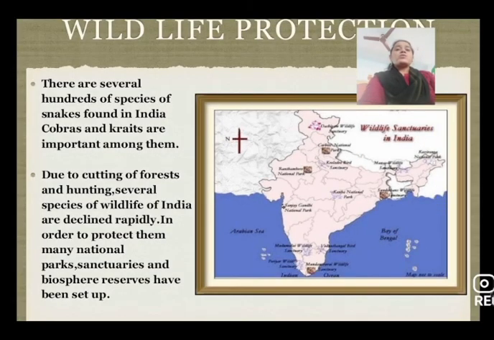Project Tiger and Project Elephant are initiatives that have been launched to save and protect our valuable animals. You can also contribute to conserving wildlife. You can refuse to buy things made from the parts of the bodies of animals, such as their bones, horns, fur, skin, and feathers. Every year we observe Wildlife Week in the first week of October to create awareness of conserving the habitats of the animal kingdom. So students, this was about wildlife protection.